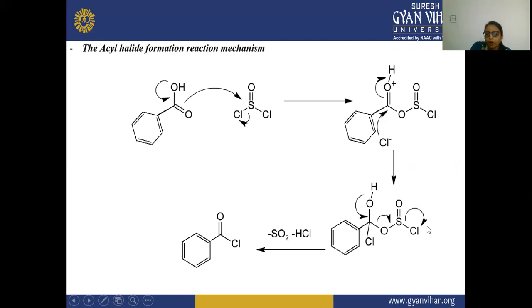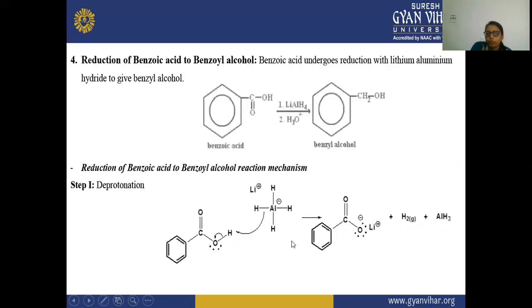After that, this oxygen will withdraw electrons from here, and this hydrogen will move out, and this oxygen's electrons will shift to this position, and there is a formation of the double bond. And this whole structure will be moved out from here. This SO2 and HCl are removed from here.